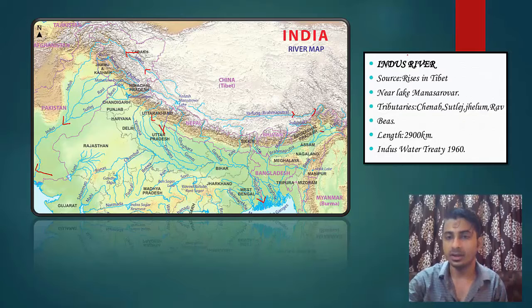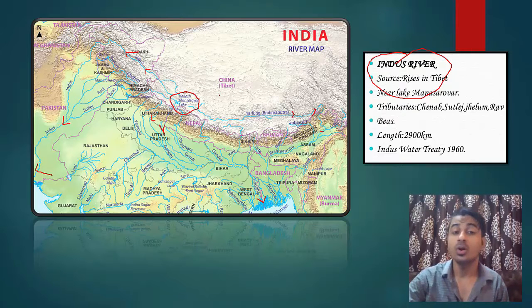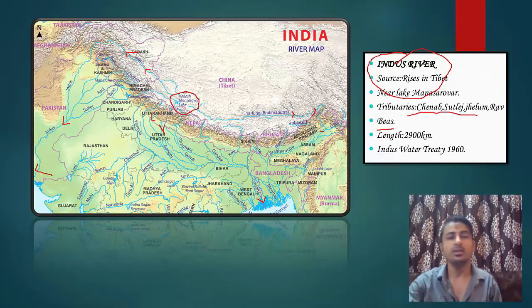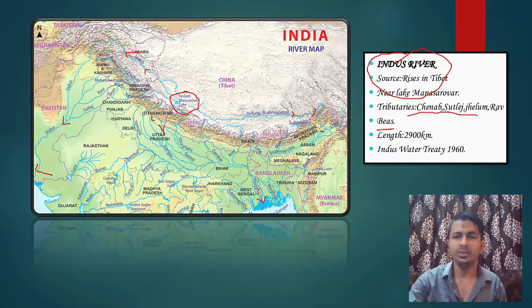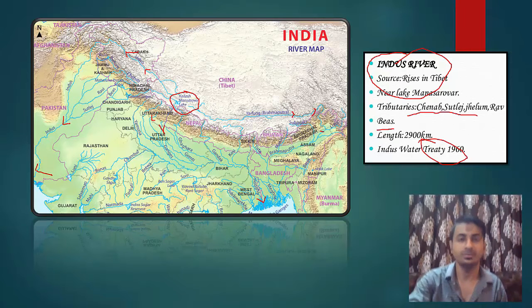So let's start with Indus. It rises in Tibet. It is near Lake Mansarovar. See there, here it is written Kailash Mansarovar lake. So Indus rises through this lake. Okay. Then it has got tributaries. In my previous lectures, I have told you about tributaries of Indus. So Jhelum, Satluj, Chenab, Ravi, and Byas. Okay. Length you don't need to remember, and this is a treaty with Pakistan. You don't need to remember.